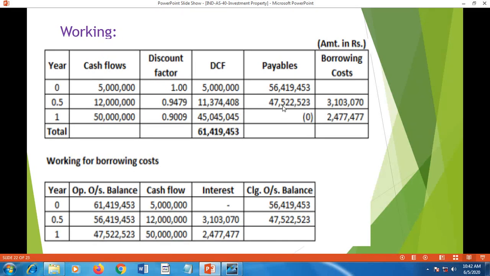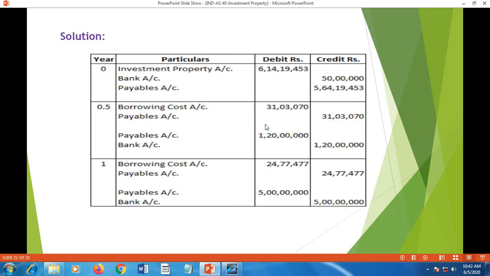The difference between 5 crore and this value calculated here is mentioned as borrowing cost, and at the end the difference between these two is shown as interest cost, 24 lakh 77,477. So this gives the split between the cost and interest element in the total payment, and that is considered